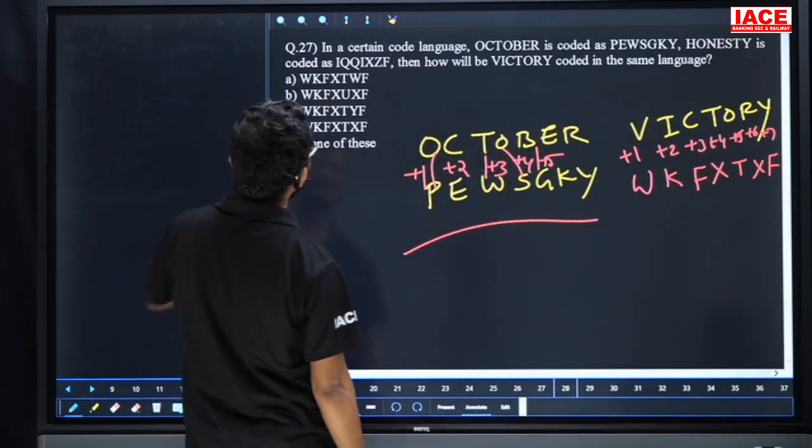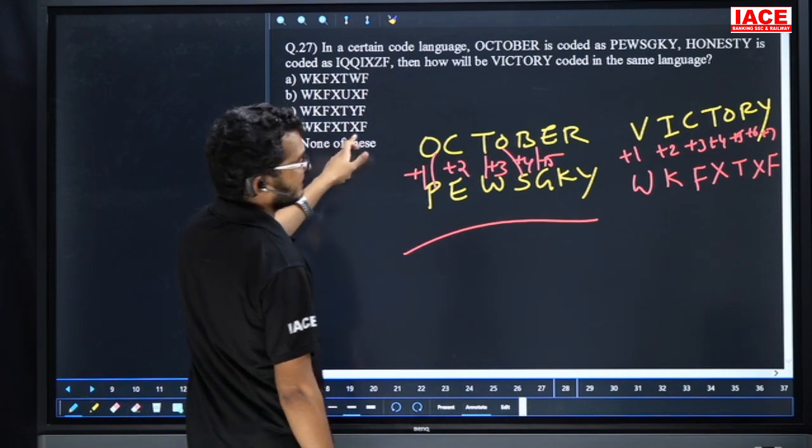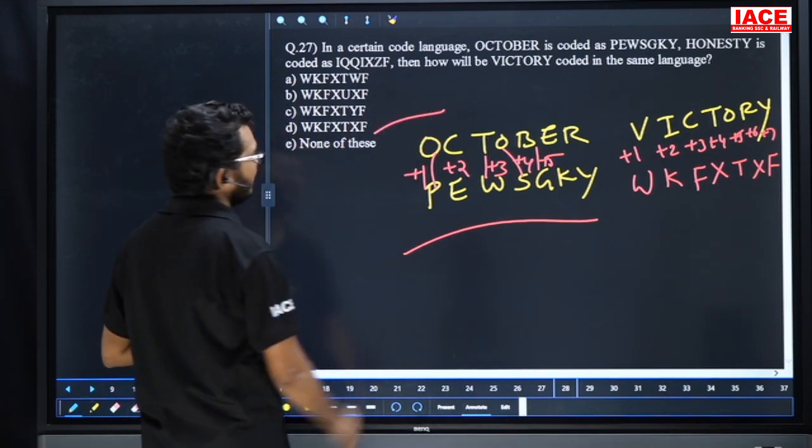WKFXT. Next one is what? WKFXT XF. That answer is what? Option D. Question 27. Option D.